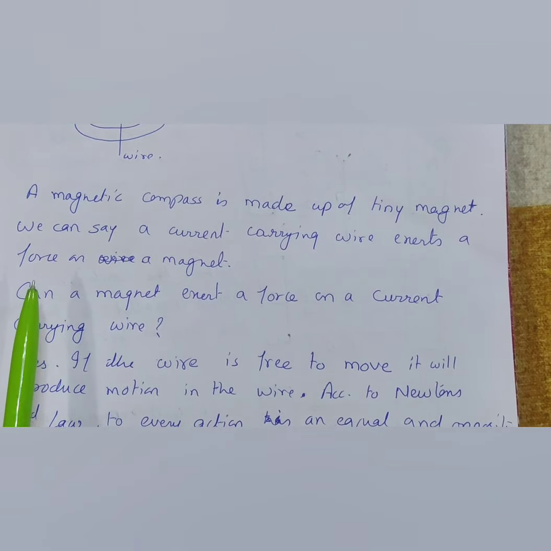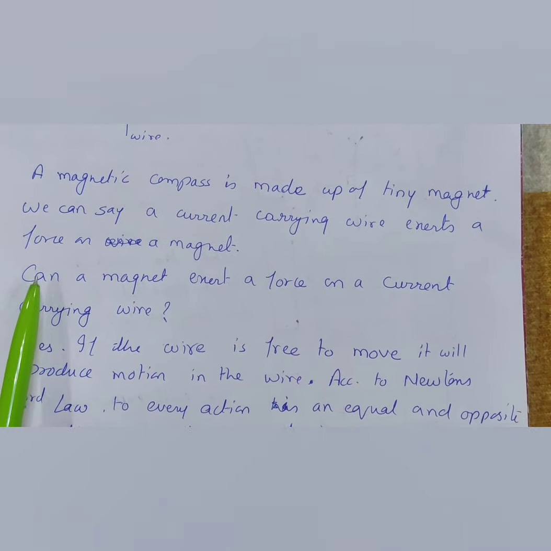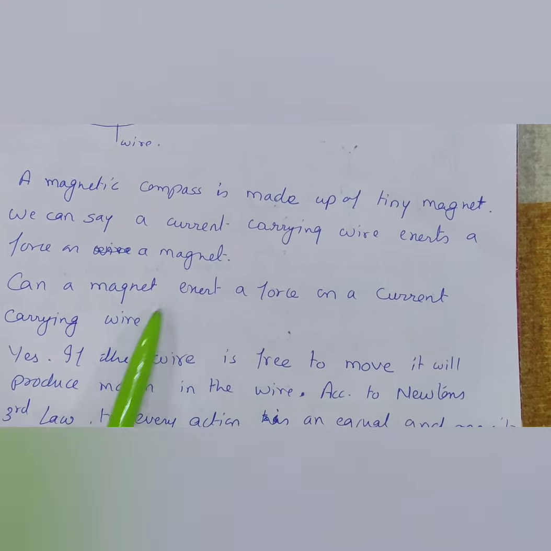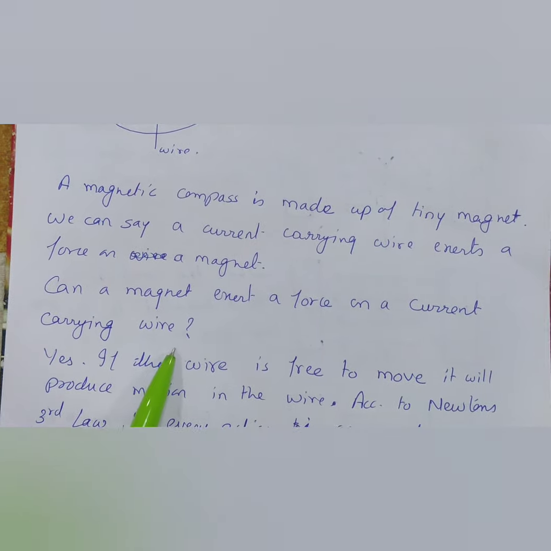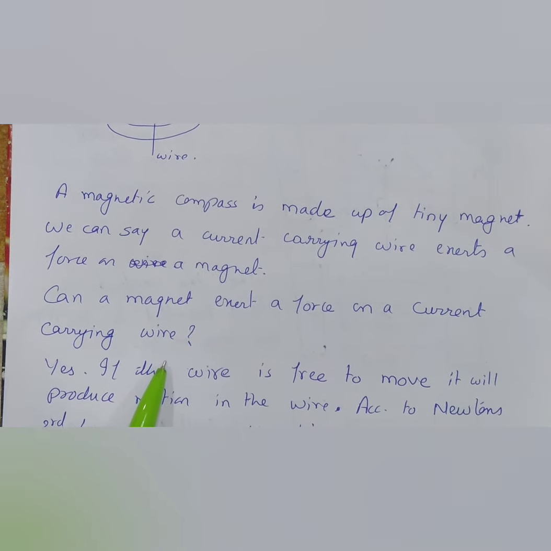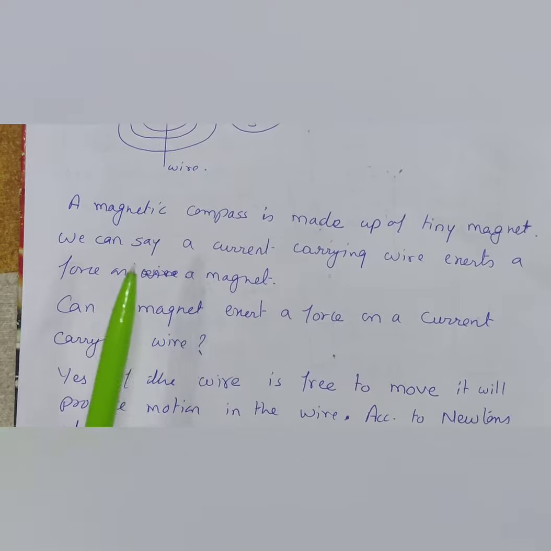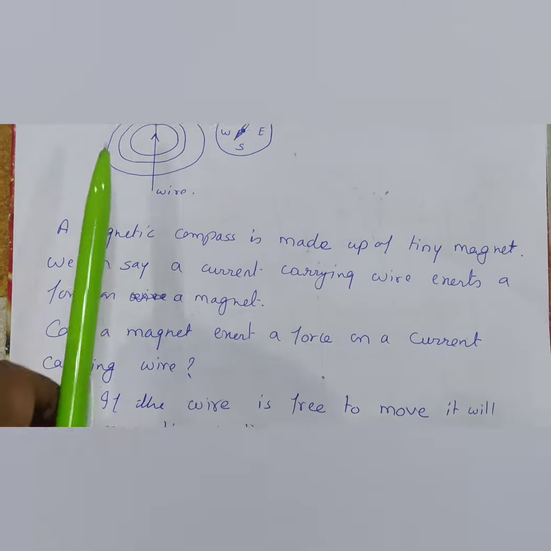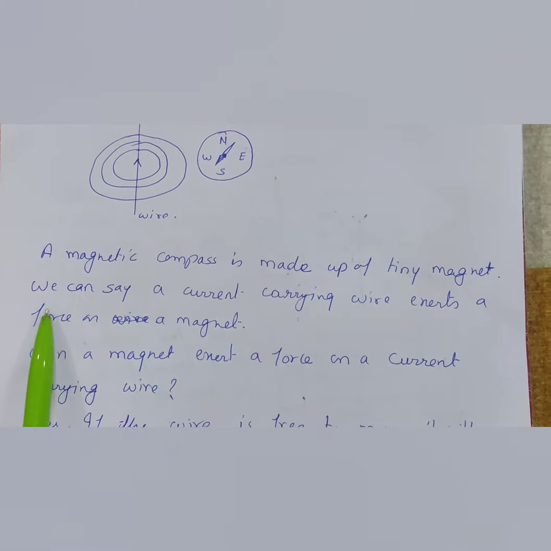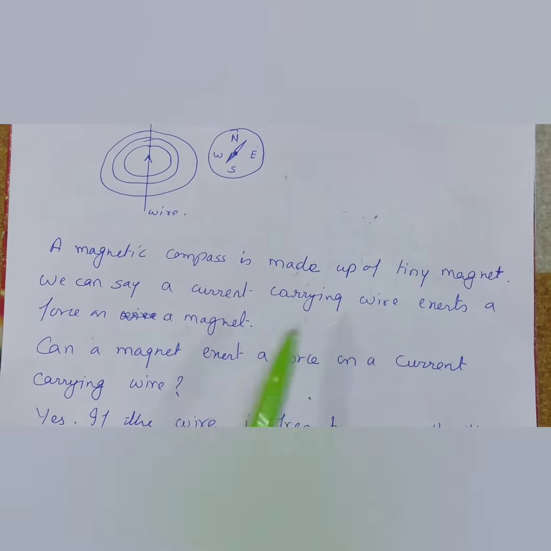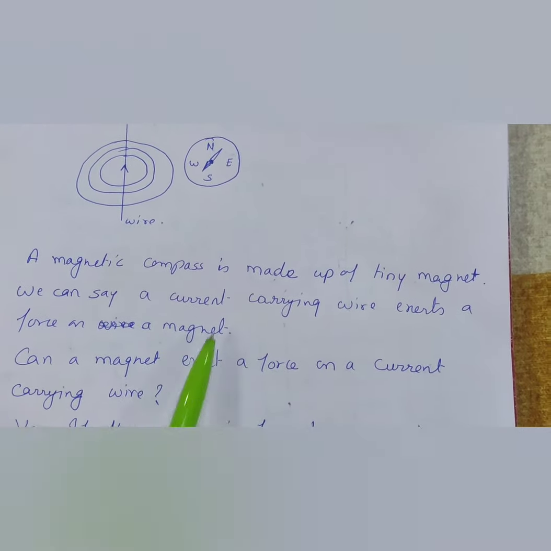Yes or no? Now tell me, can a magnet exert a force on a current carrying wire? What we have seen is that a current carrying wire exerts a force on a magnet.